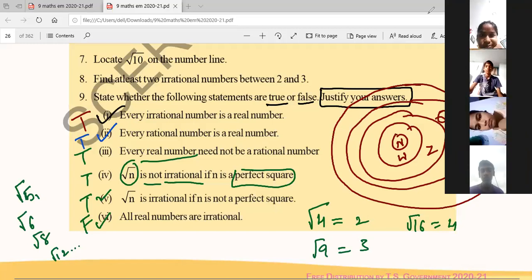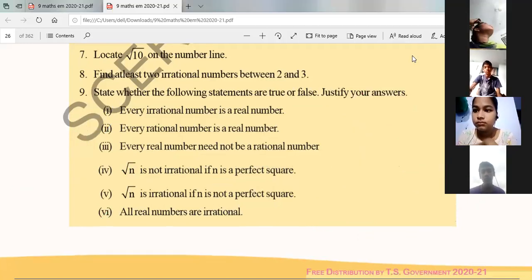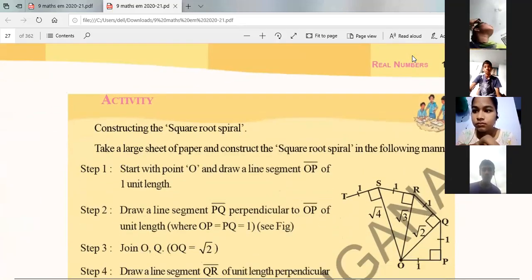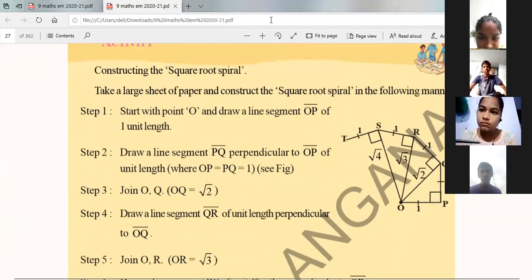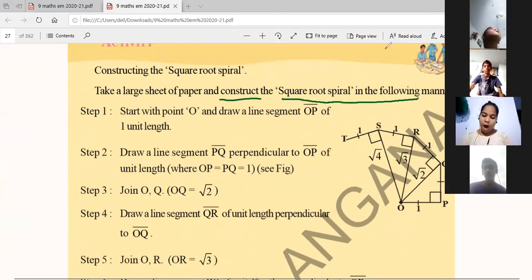Right, okay. Now this is about exercise 1.2. We shall get into the next exercise, and before going to that, we shall see some more interesting concepts. Can you see the screen? Once go through the activity, constructing the square root spiral. Take a large sheet of paper and construct the square root spiral in the following manner.